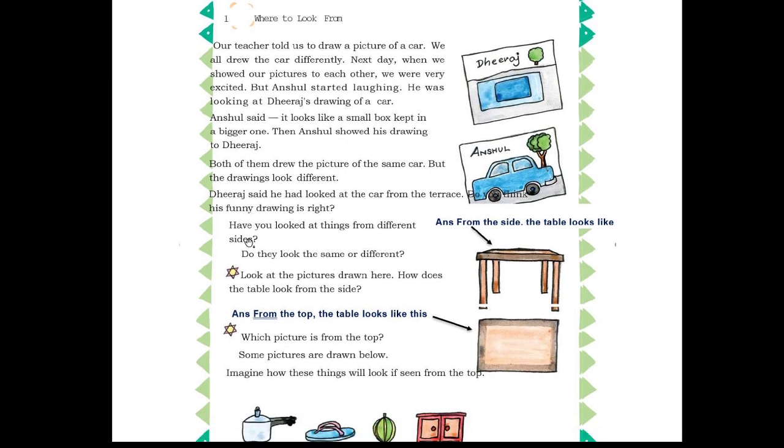So Dheeraj said he had looked at the car from the terrace. Terrace means roof, chhat. Do you think his funny drawing is right? Yes, because this is the top view of the car. Moving to the next question.